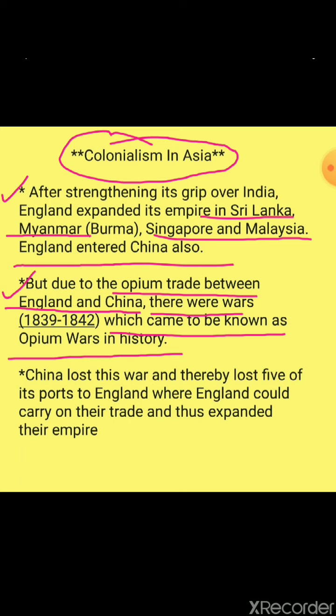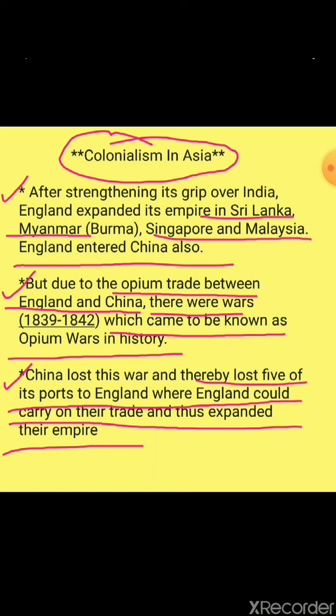Opium is a drug, and that trade was being done, and war was being conducted due to that. That is 1839 to 1842, the war which came to be known as the Opium War in history. China lost this war and thereby lost five of its ports to England, which England could use to carry on their trade and thus expand their empire.